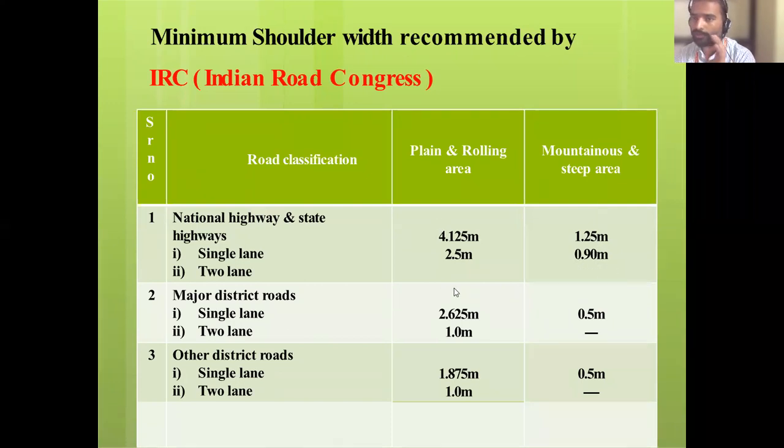It is not necessary to remember these values, you should just know. For major district road, single lane is 2.625, 2 lane is 1 meter. Again, major district road in mountainous area 0.5; in steep area, it is not provided. Shoulders are not provided in major district road of 2 lane in steep area. And for other district road, single lane is 1.875, 2 lane is 1 meter.